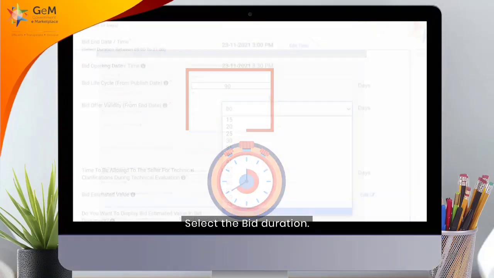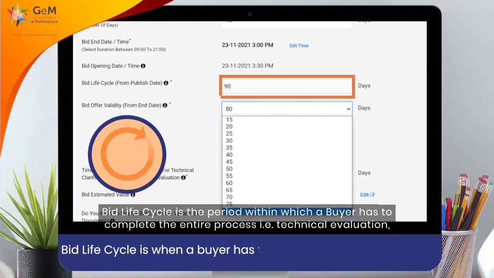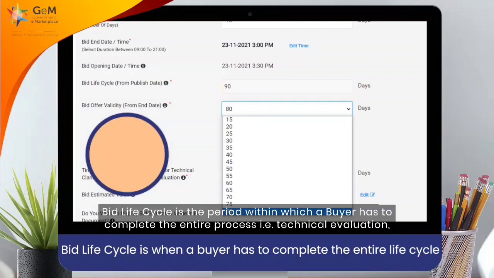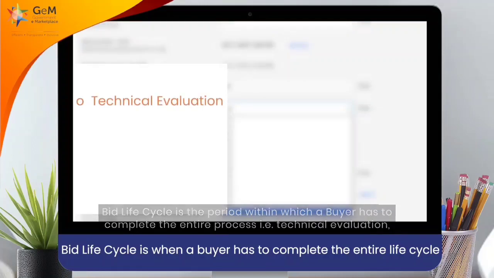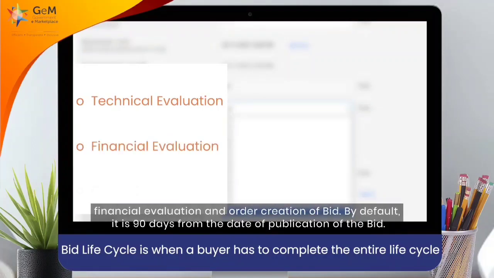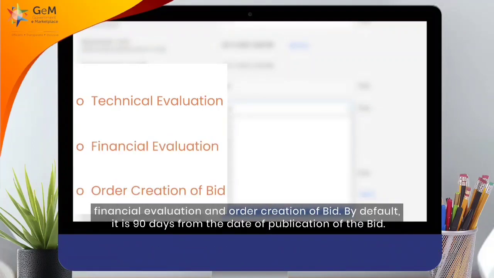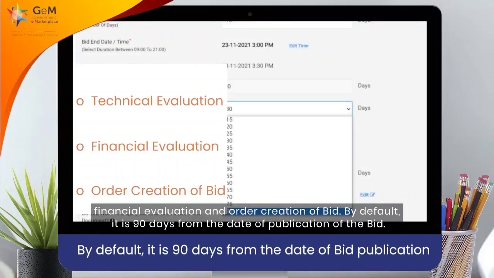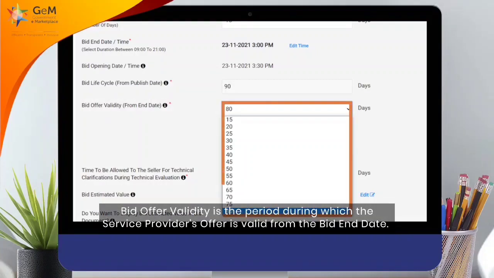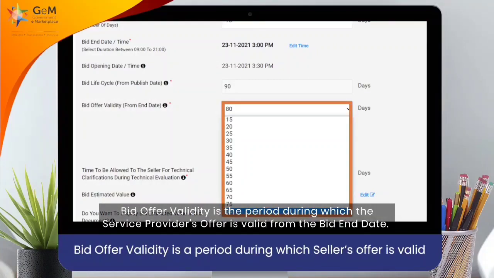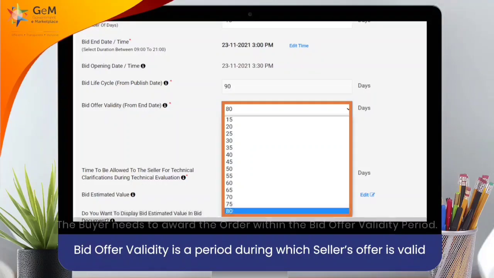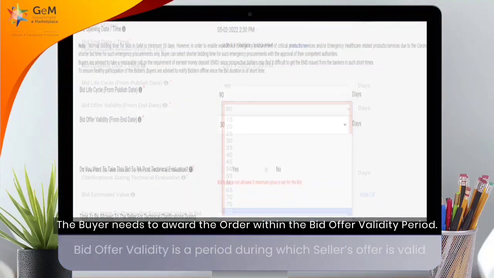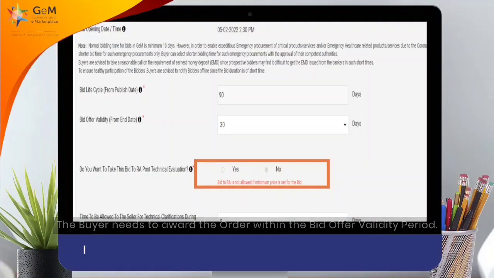Select the bid duration. Bid life cycle is the period within which a buyer has to complete the entire process, that is, technical evaluation, financial evaluation and order creation of bid. By default, it is 90 days from the date of publication of the bid. Bid offer validity is the period during which the service provider's offer is valid from the bid end date. The buyer needs to award the order within the bid offer validity period.